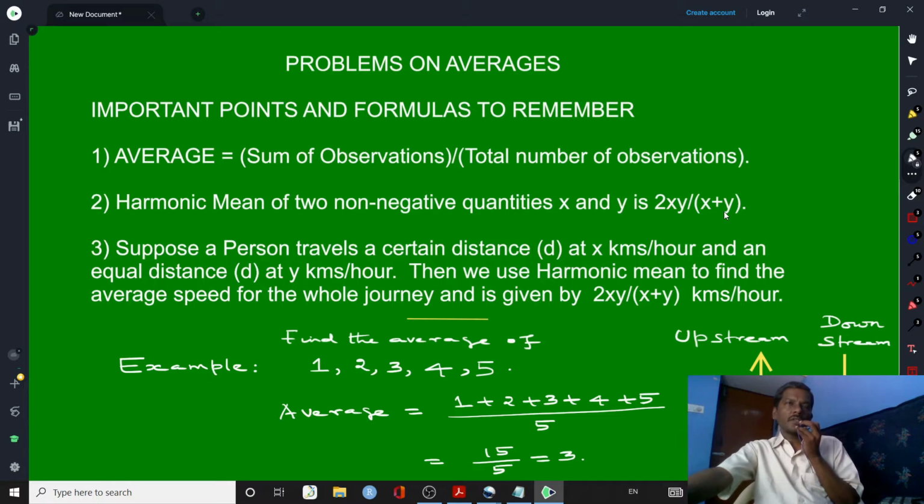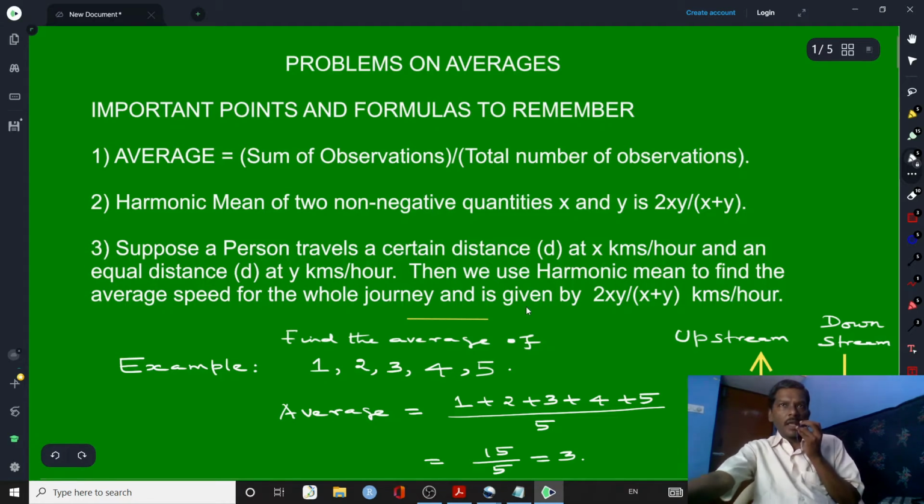And now the question is where we have to use harmonic mean. We present a situation here. Suppose a person travels a certain distance d at x kilometers per hour and an equal distance d at y kilometers per hour. Then we use harmonic mean to find average speed for the whole journey, and is given by 2xy over x plus y kilometers per hour.